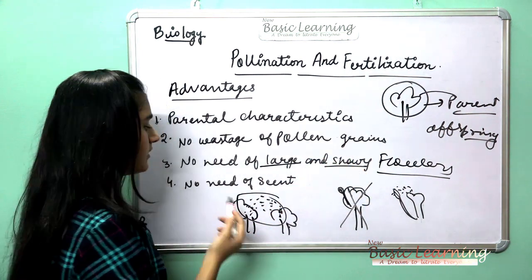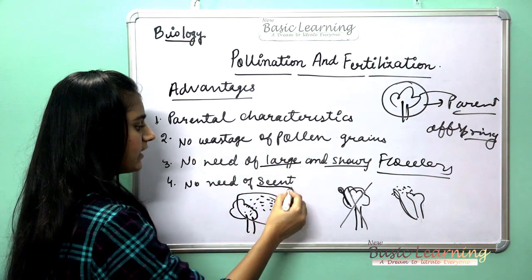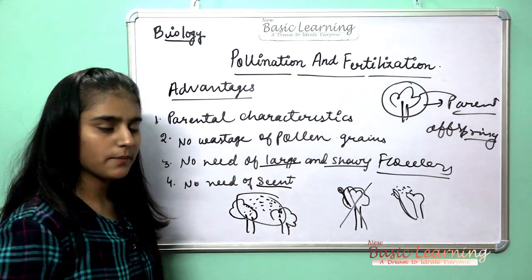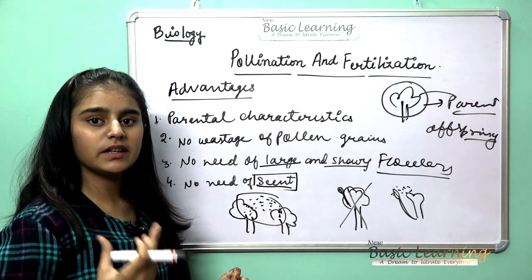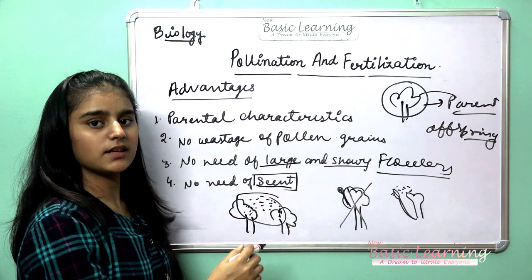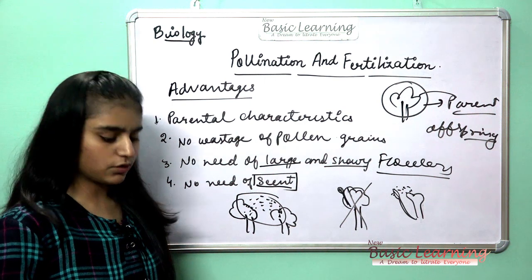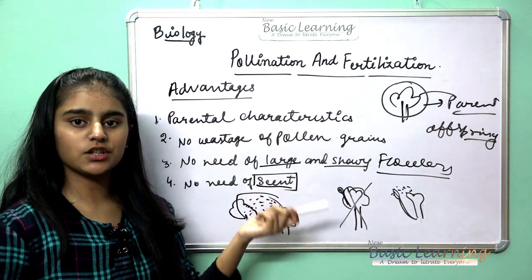Then the fourth one is no need of scent. The flowers generally do not need the scent, or the nectaries also, because they need these to attract the pollinating agent towards them. So in self-pollination, they do not need scent or nectaries, and they do not need to be large and showy.